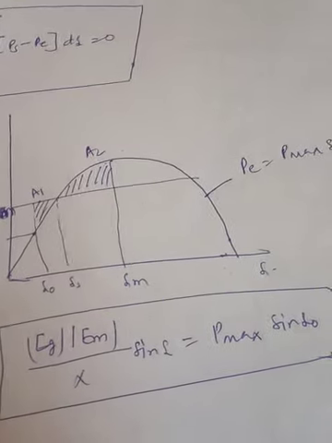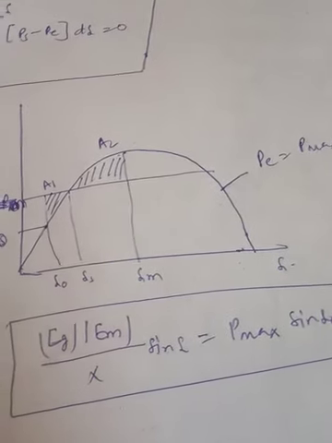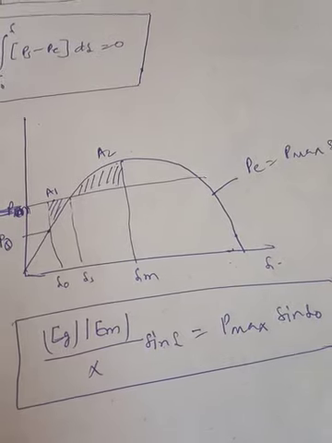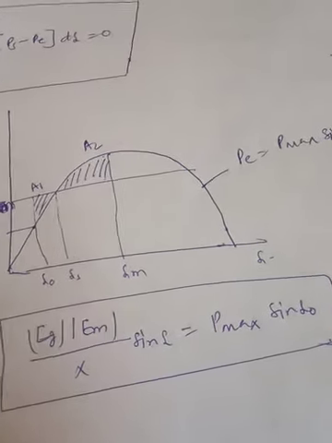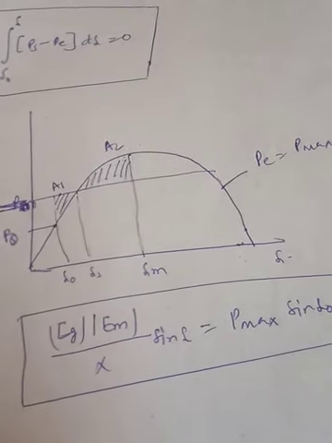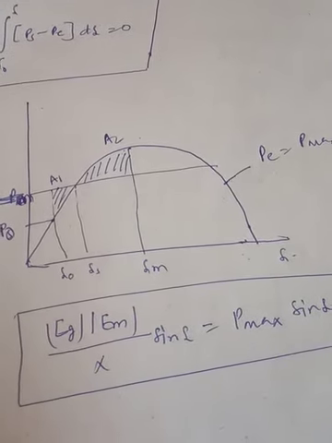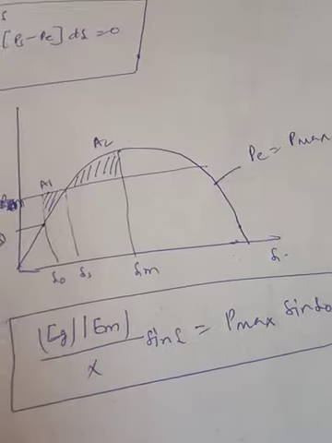Now let us take an example. A synchronous motor connected to an infinite bus. Let us assume a synchronous machine which is connected to an infinite bus. The motor is operating with a torque angle delta 0 and the corresponding power output is P0.